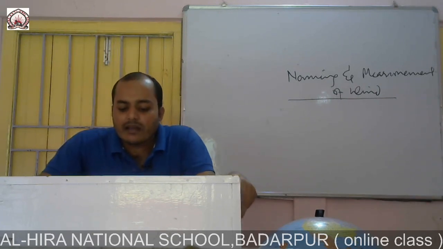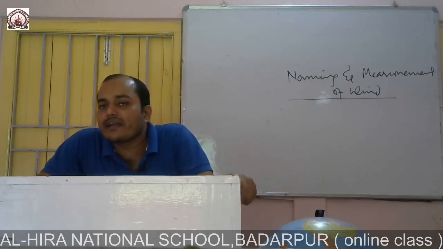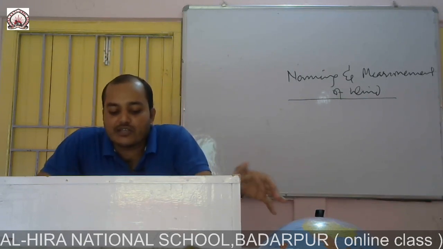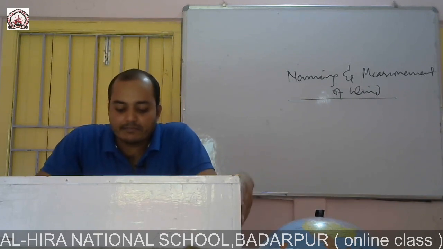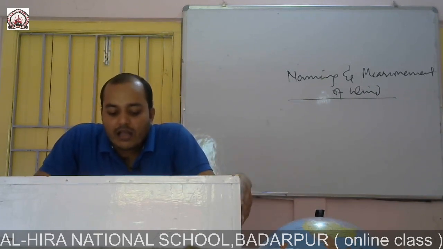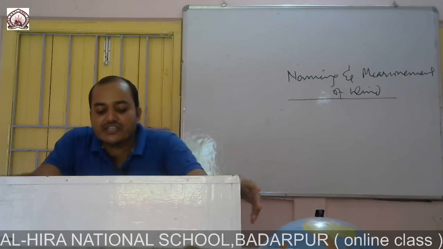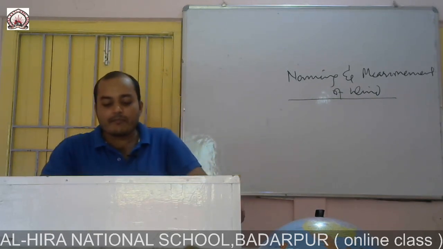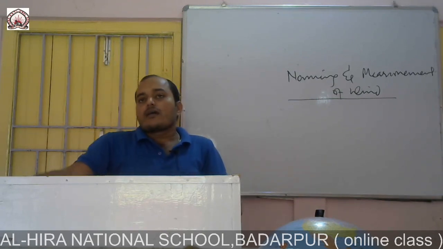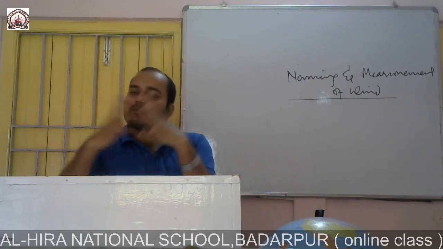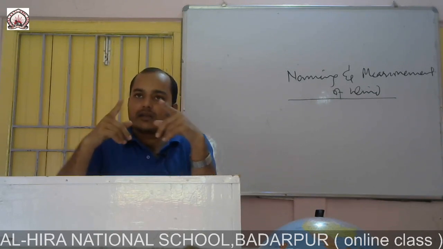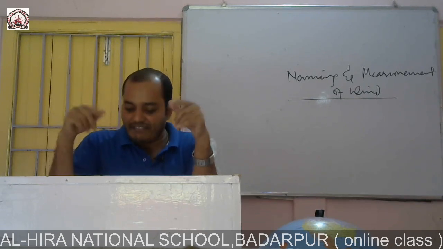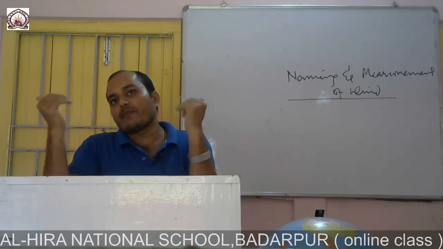Now, the direction of the wind can be measured very easily with the help of an instrument called the wind vane. The velocity of the wind is measured with the help of an instrument called an anemometer.